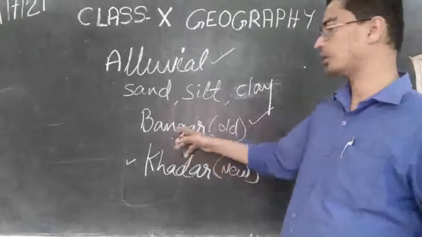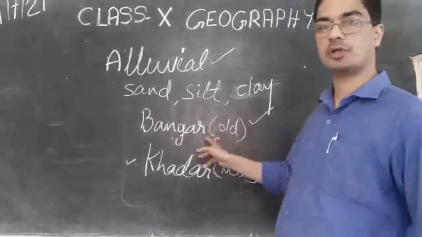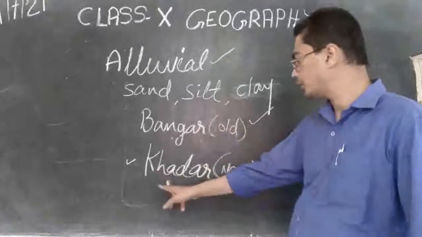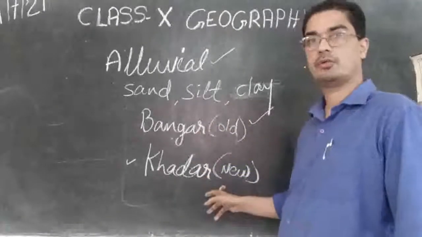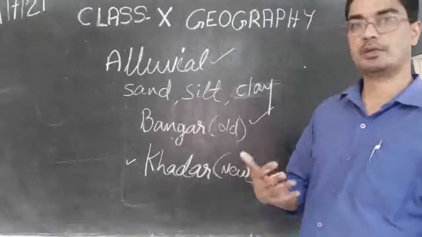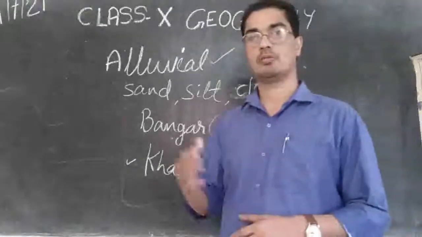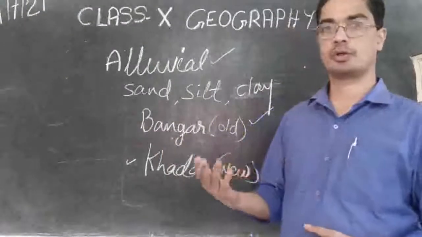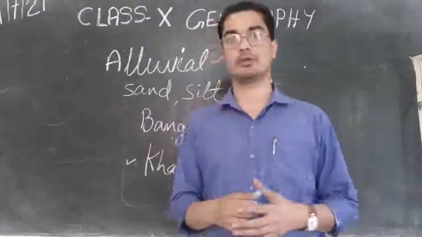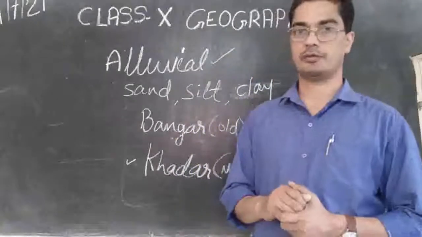So in the Bhangar, or the old alluvial soil, we will find a lot of calcium elements, but the Khadar or the new alluvial soil is more fertile as it is renewed every year by the river water. More soil, or new soil, is brought, and that way it becomes more fertile, more suitable for cultivation.